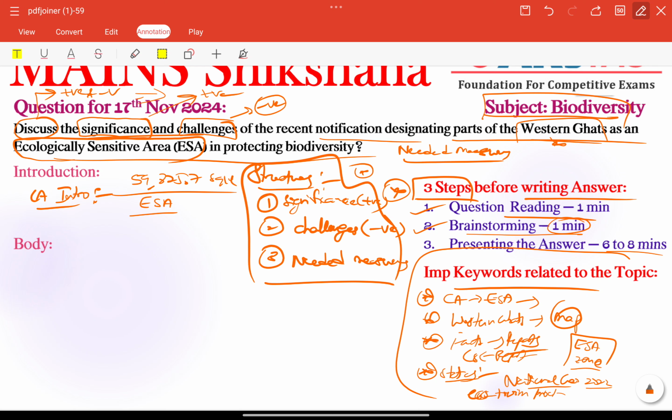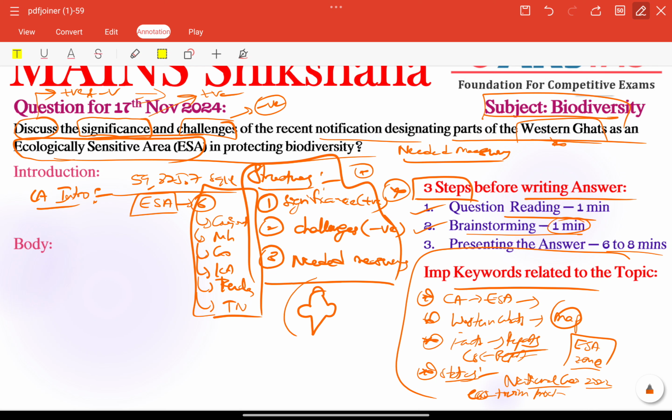It spans 6 states: Gujarat, Maharashtra, Goa, Karnataka, Kerala and finally Tamil Nadu. For these 6 states we can also include a simple map.